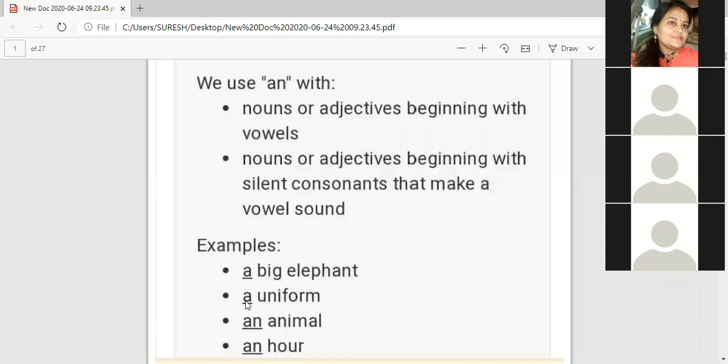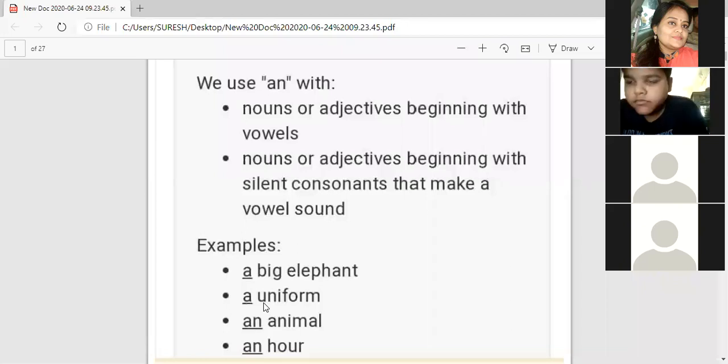Because of the initial sound of you. All the newcomers, new attendants or new students, listen here. Why have we put a over here? Because the pronunciation of the initial sound of you is the sound you. It is not the pronunciation of a vowel. It is not a vowel sound.